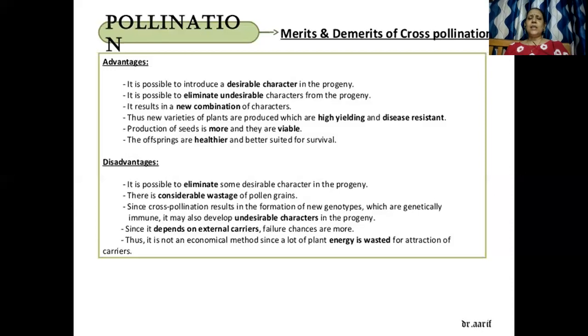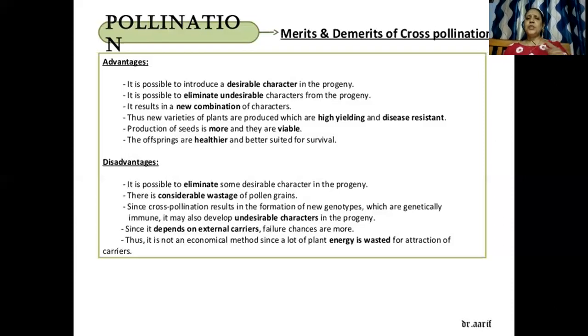So that's an undesirable character. Since it depends on the external carrier, the failure chances are also much higher. Yes, so the failure chances are also more. Thus, it is not an economical method since a lot of plant energy is wasted for attraction of carriers.